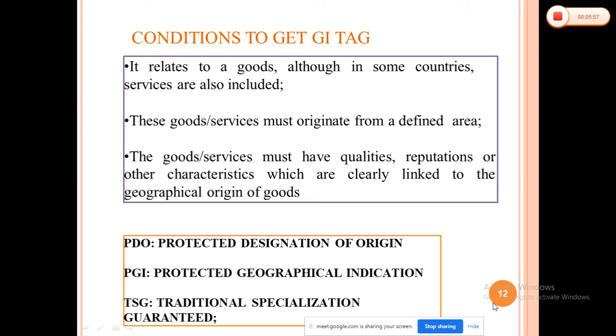The leather required for the preparation of that footwear is not produced in actual Kolhapur; they are purchasing the leather from the neighboring regions, and then they form one product which is a specialty of that particular region. So we can say some products can get the PDO, but some products get the PGI as well as the TSG.